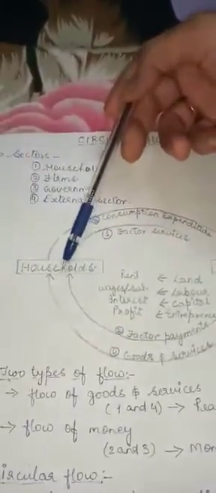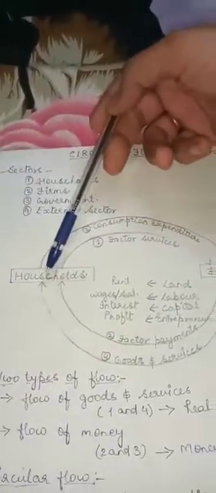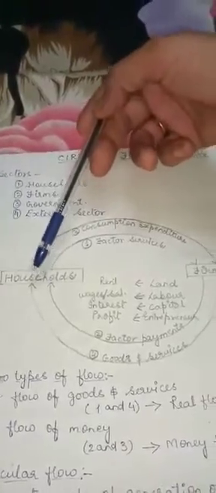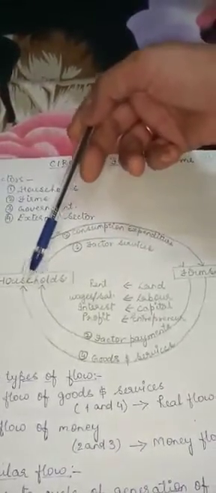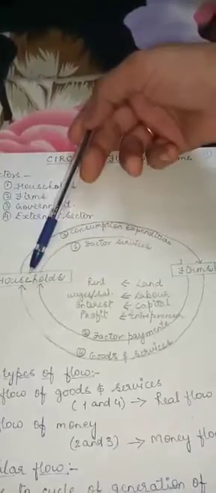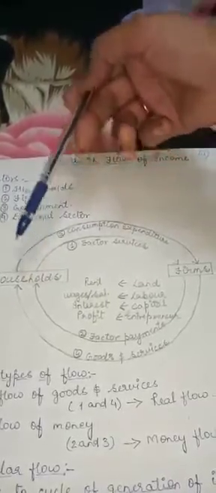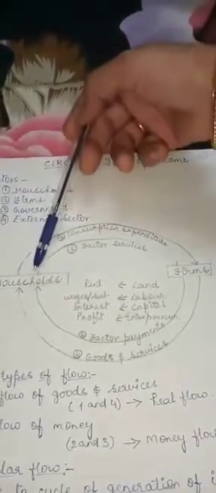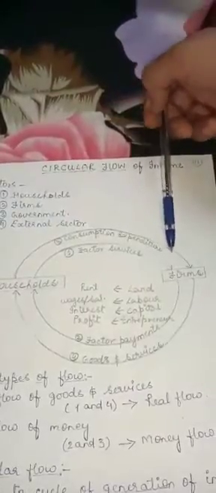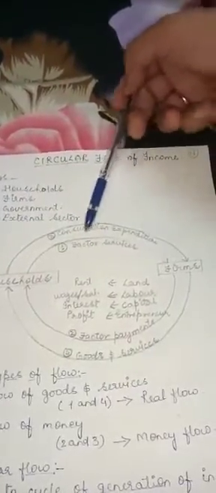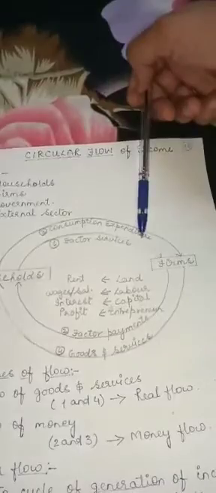Whatever we earn, we spend for satisfying our wants, that is, we do consumption expenditure. So whatever the households earn, they spend on consumption expenditure for satisfying their needs.